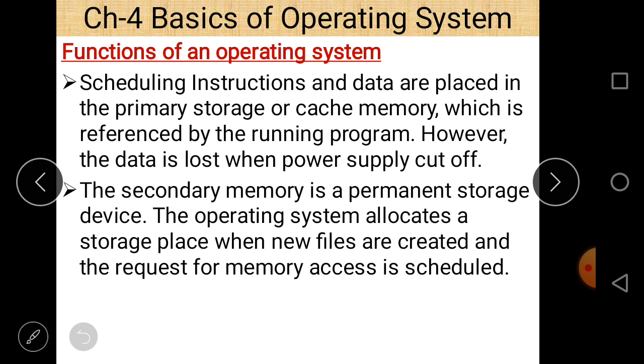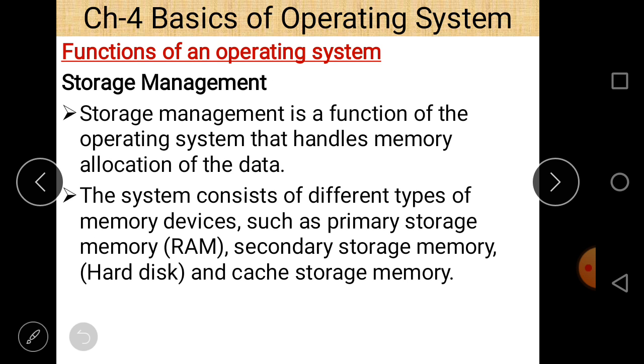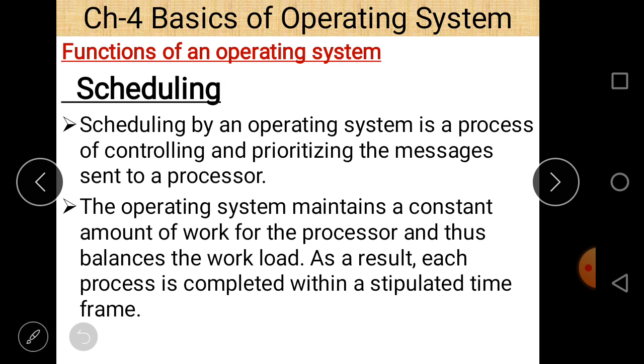Instructions and data are placed in the primary storage or cache memory, which is referred to by the running program. However, the data is lost when the power supply is cut off. The secondary storage is the permanent storage device. The operating system allocates the storage place when new files are created, and the requests for memory access are scheduled. So these are some important points regarding the storage management of an operating system.